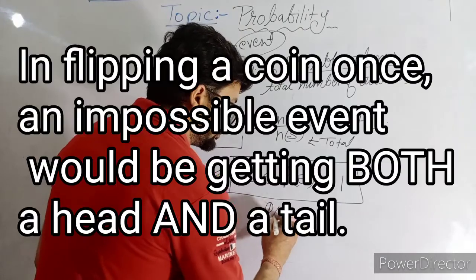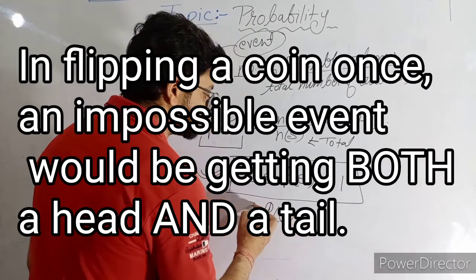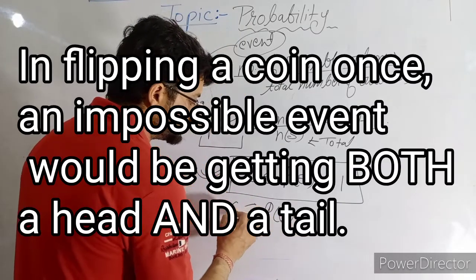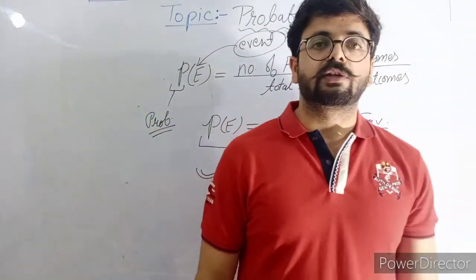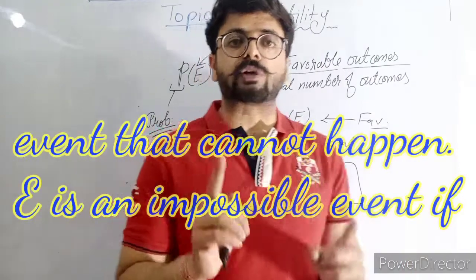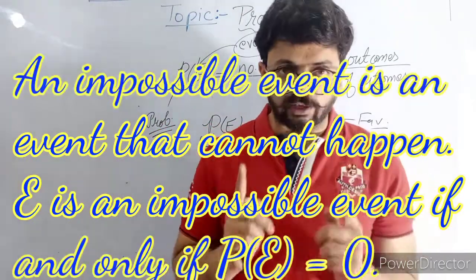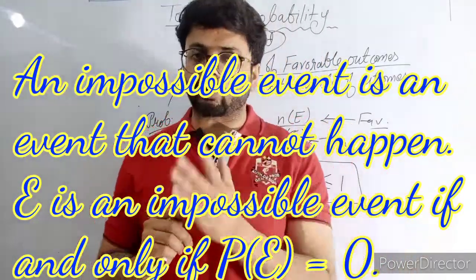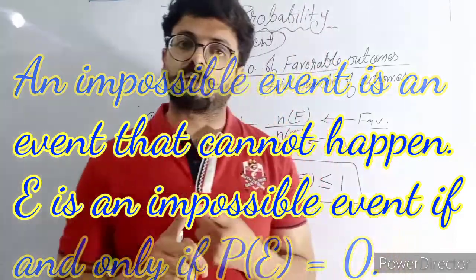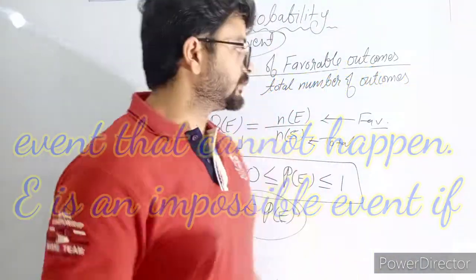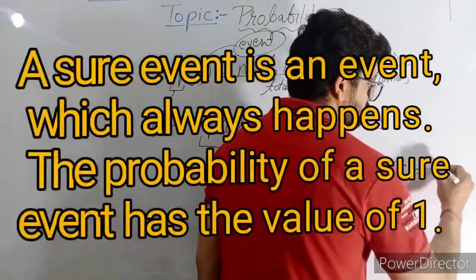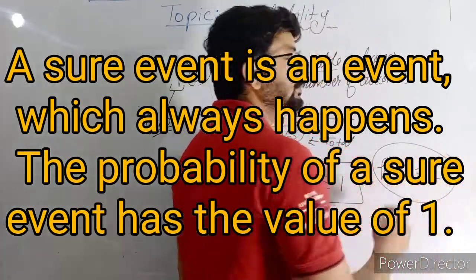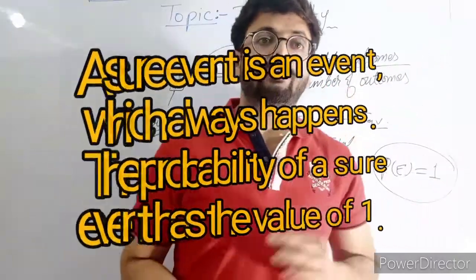Okay, suppose one event's probability is equal to 0. What we will call it, means probability is coming 0? Impossible event. That event we will call impossible. You note down, impossible event probability will be 0. And suppose one event's probability is coming 1. It means a sure event, 100%.